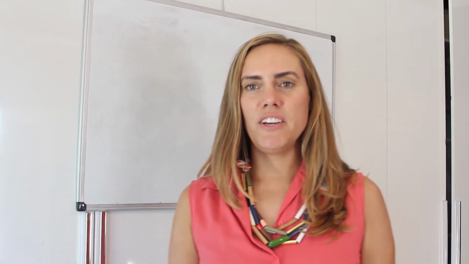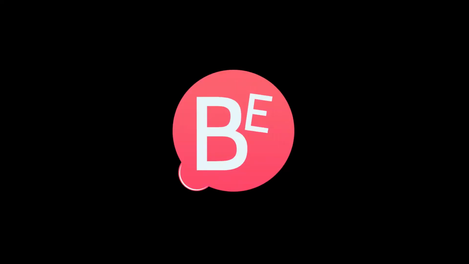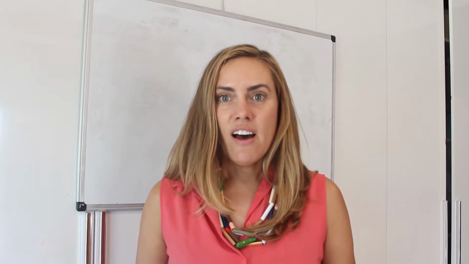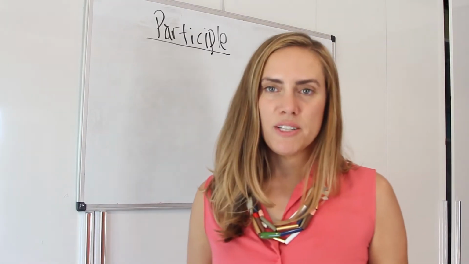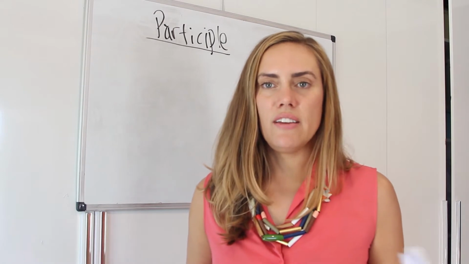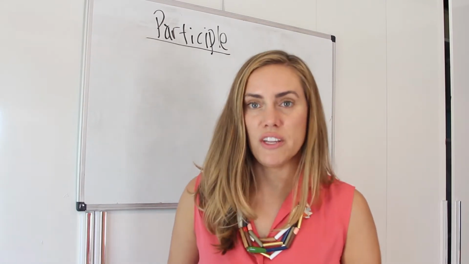All right, so this video is to help you out with those very confusing and frustrating, or is it frustrated, participle adjectives. The participle adjectives are confusing because sometimes students don't know when to add an ing at the end, an ed, or anything. A participle adjective is just an adjective. It looks like a verb though, and that's why it gets confusing, right?